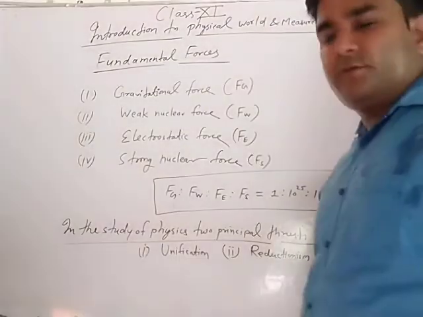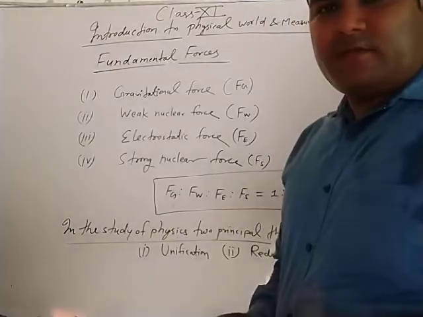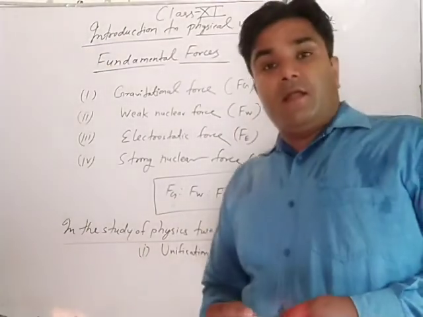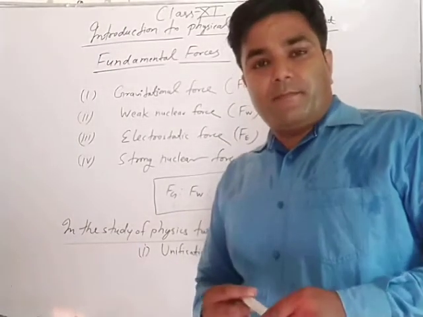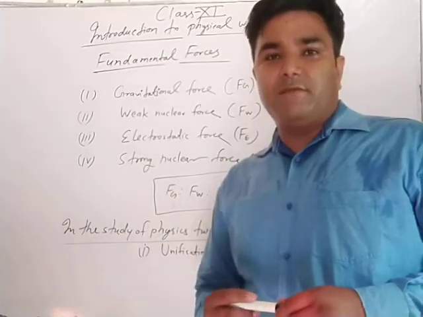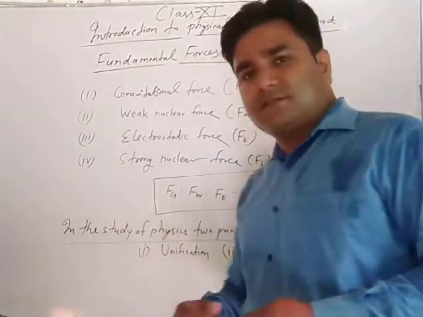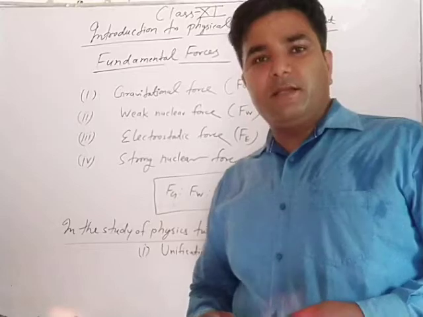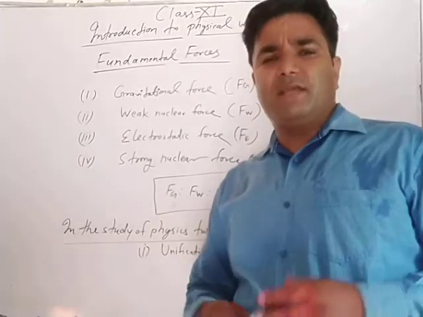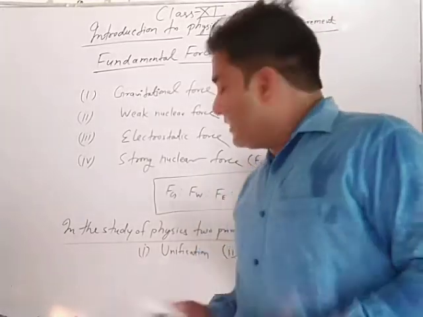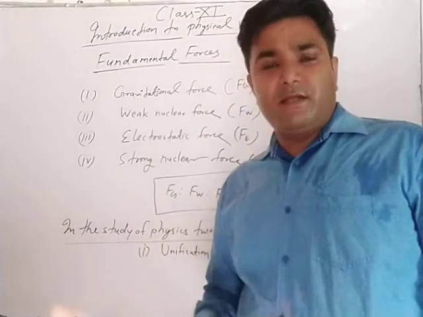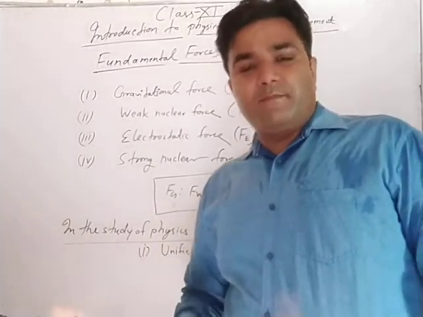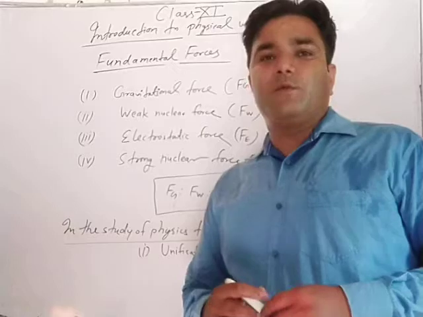Unification means whenever phenomena in physics are diverse in nature, diverse meaning broad, and those phenomena are explained with the help of a few concepts and rules.